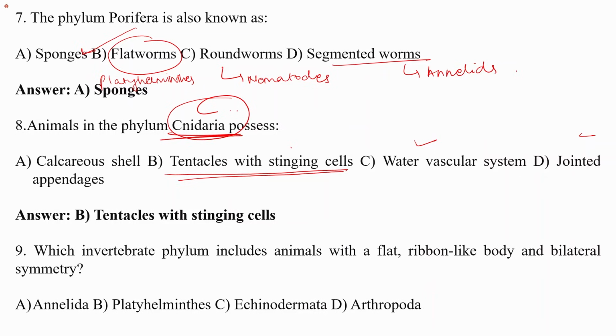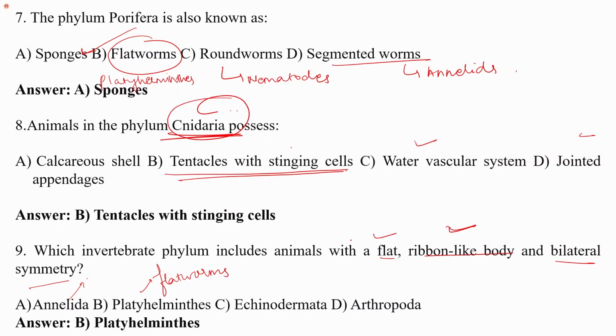The next is which invertebrate phylum includes animals with a flat ribbon-like body and bilateral symmetry. So annelids include organisms that have bilateral symmetry, but they do not have a flat ribbon-like body. Platyhelminthes are the flat forms, that includes animals with a flat ribbon-like body. So the correct answer is Platyhelminthes, option number B.